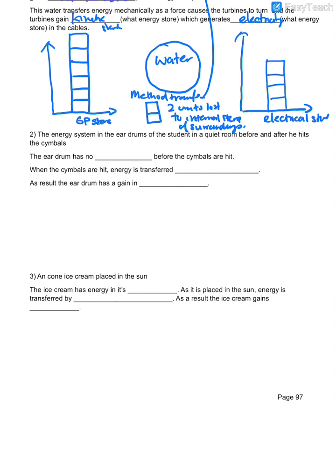Okay. Energy system in the eardrums of a student in a quiet room before and after the cymbals are hit. You know what the cymbals are, right? The metal plates. Okay, so the eardrum has what kind of energy? Sound. Heat. Because of your body heat. That's not always sensed. Body heat.